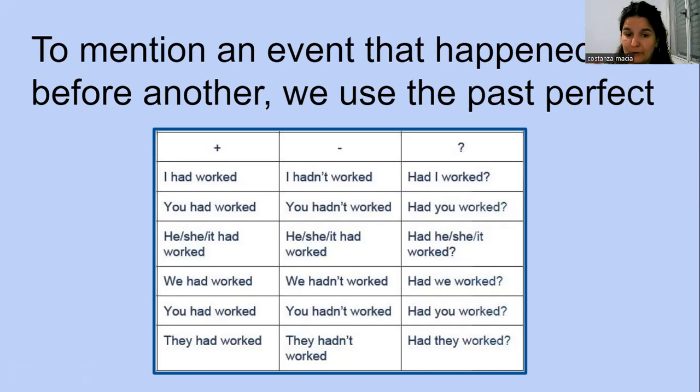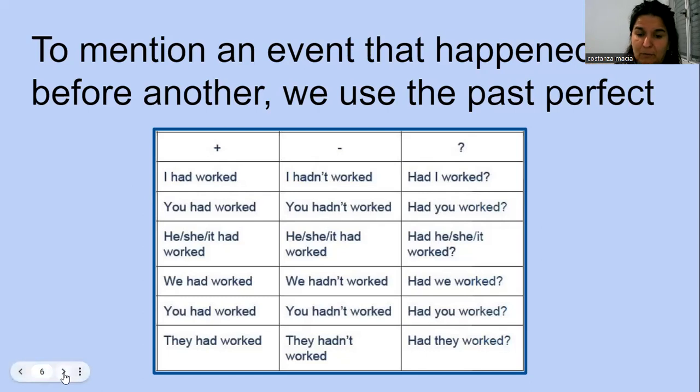So I had worked, you had worked, he, she, or it had worked, we had worked, you had worked, and they had worked. Okay, oh, I spoke too much. Well, to make the negative, we just add not, and for a question, we make the inversion. We move the had to the beginning and then the person.